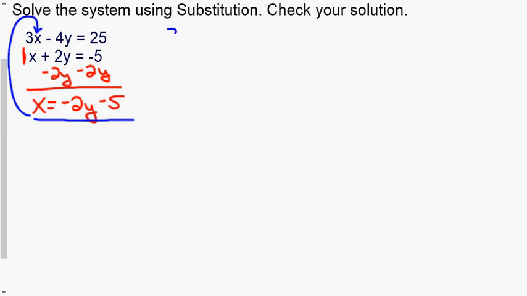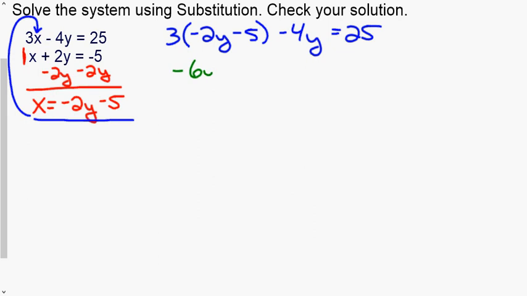So we are going to say that we have 3 times, and again, we're plugging in for x, so we're going to put it in parentheses, negative 2y minus 5, minus 4y equals 25. So in other words, I'm taking the bottom equation and substituting it into the top one for x. Now, since we have a set of parentheses, we're going to distribute. So we have negative 6y minus 15, minus 4y equals 25.